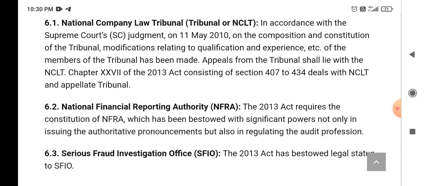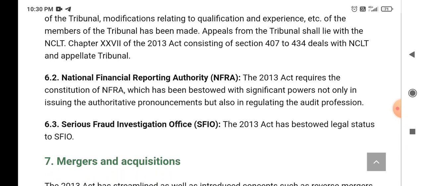Then NFRA, that is National Financial Reporting Authority, according to the Companies Act 2013, requires the constitution of NFRA, which has been bestowed with significant powers not only in issuing the authoritative pronouncement but also in regulating the audit profession. SFIO, Serious Fraud Investigation Office. The Companies Act 2013 has bestowed legal status to SFIO.